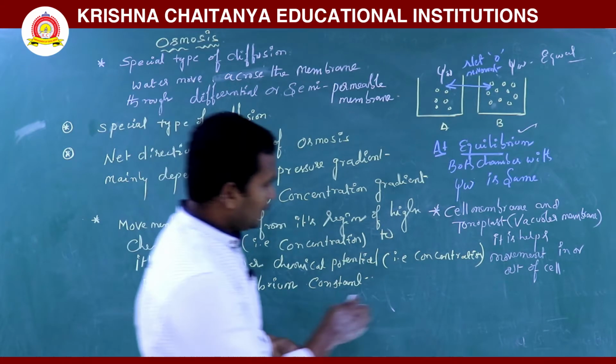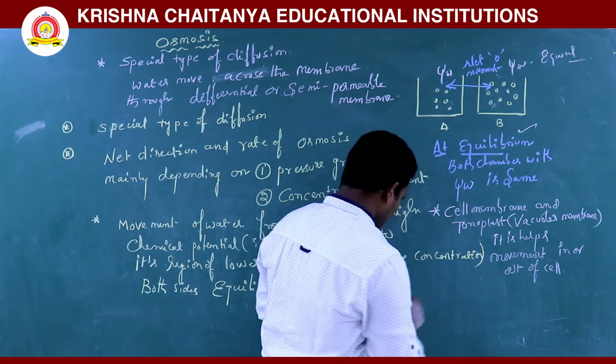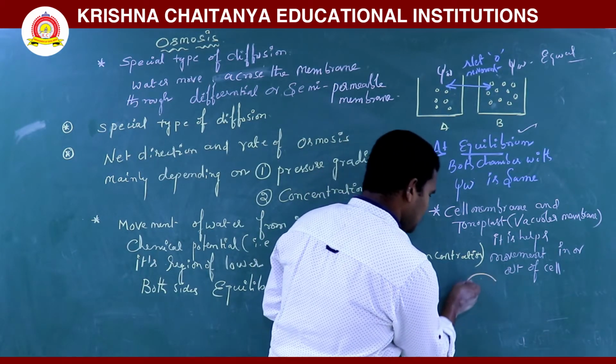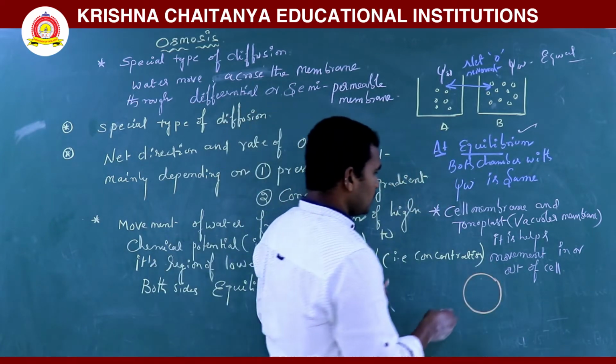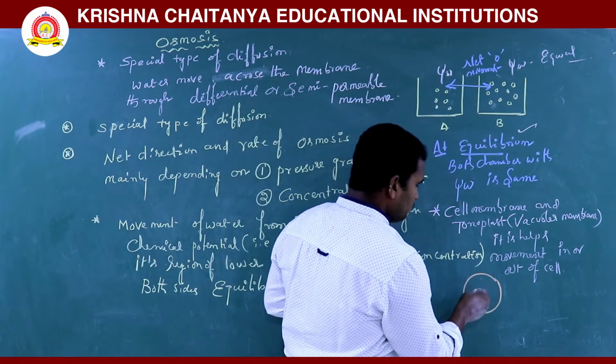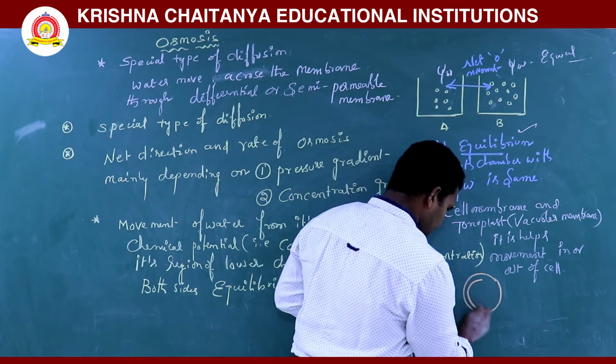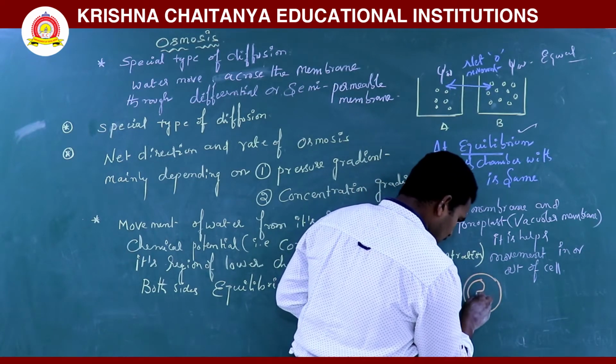Next one, this is the cell, see here, this is the cell membrane. The tonoplast is nothing but the vacuolar membrane. This is the large vacuole.